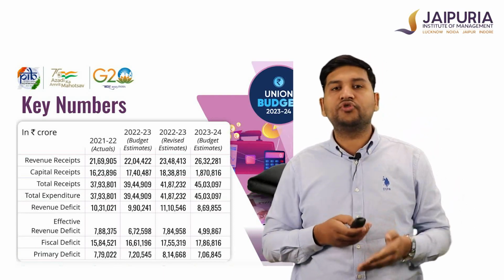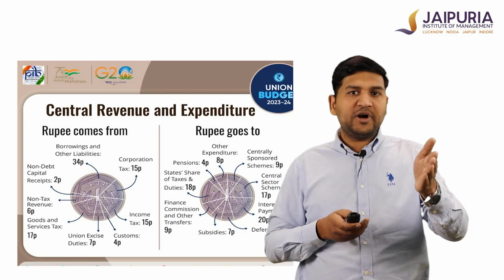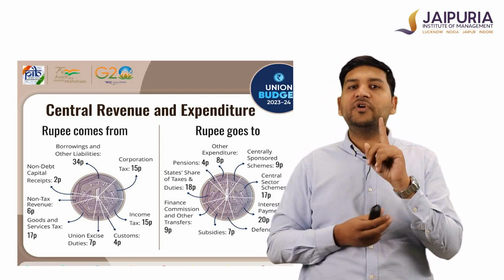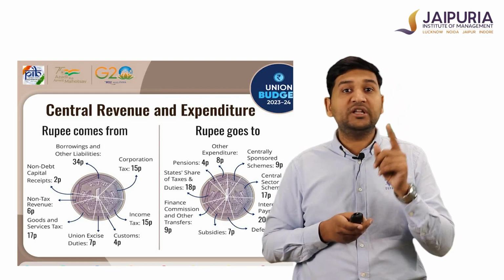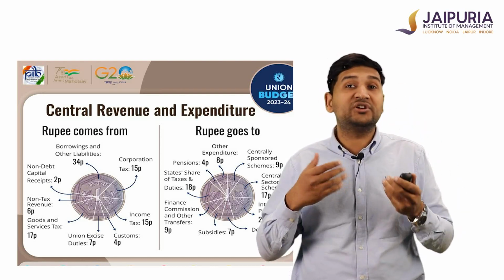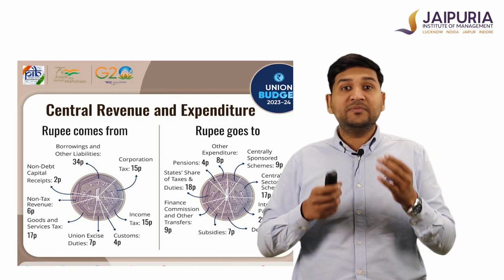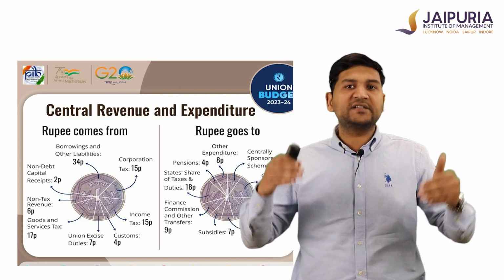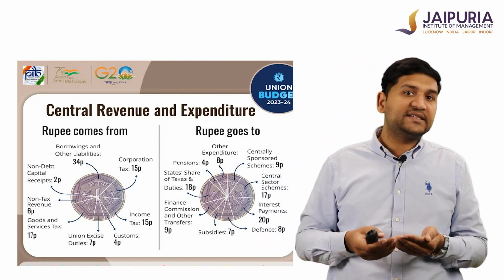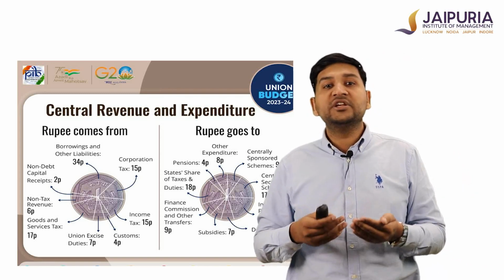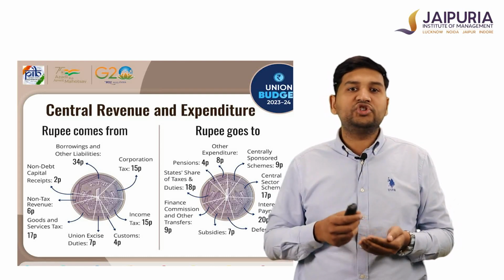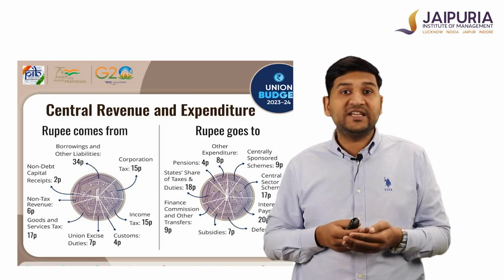So these are the sources of revenue and expenditure. Under the receipts part, as I explained, 34. If we have to collect 1 rupee as revenue, then we have to go for 34 paisa as borrowing. So total borrowing is around 34 paisa, that is 34% of the Union budget. Similar is the condition with tax revenue. The tax revenue includes corporation tax, GST, union excise, customs, and income tax. So these are approximately 50%. Apart from that, non-tax revenue receipts are approximately 10%, and the rest is borrowings.